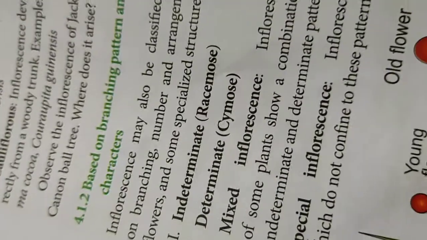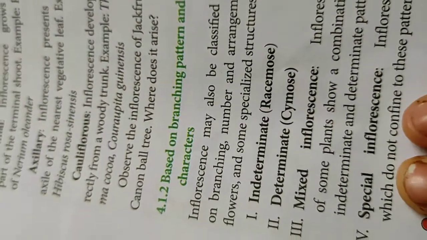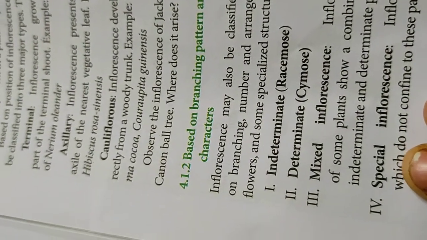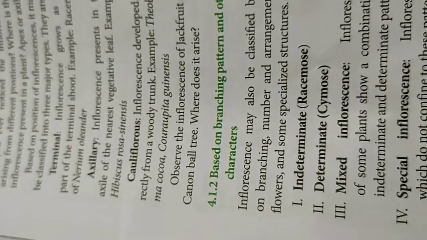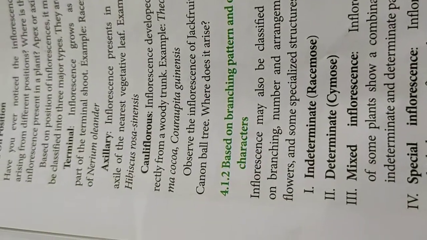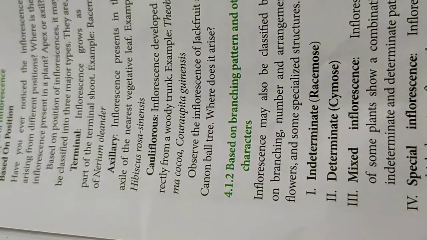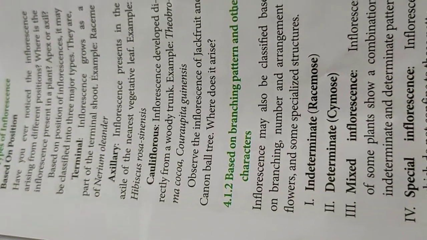First type, it is called the racemose inflorescence, or it is also called indeterminate. I will explain why it is called indeterminate. Second type, it is called cymose, C-Y-M-O-S-E, or it is also called determinate.